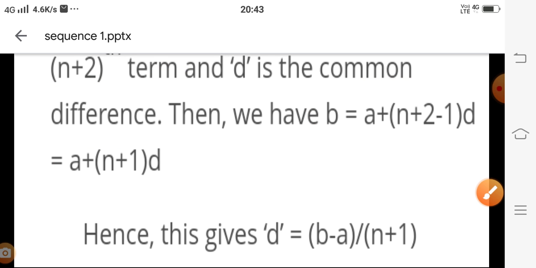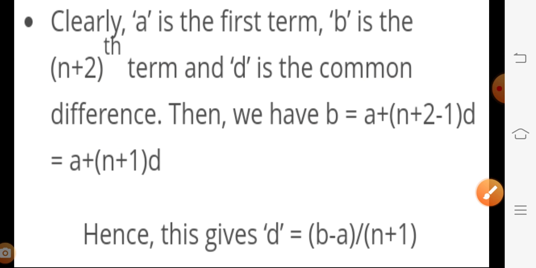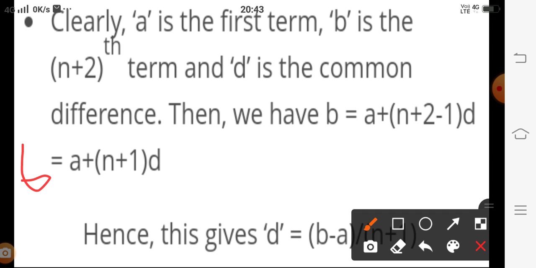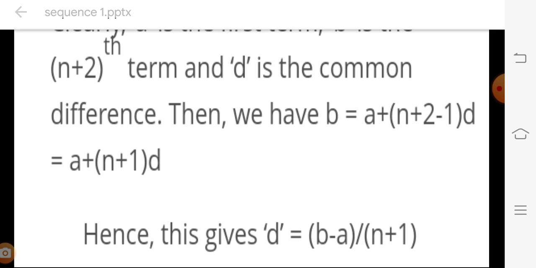And if you find the common difference from this relation, b is equal to a plus n plus 1 into d, then d is equal to b minus a upon n plus 1.